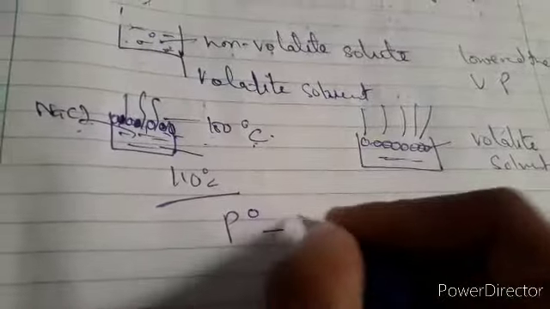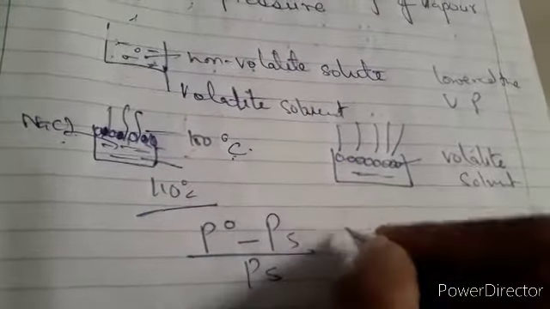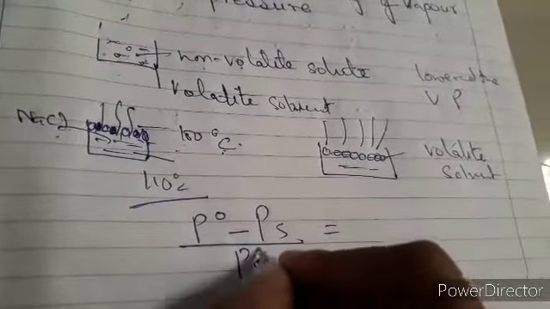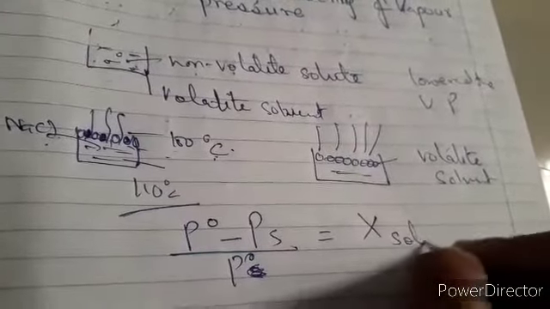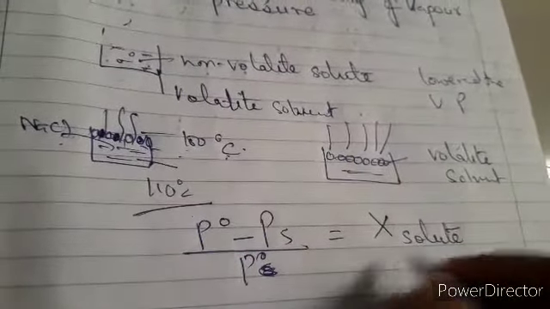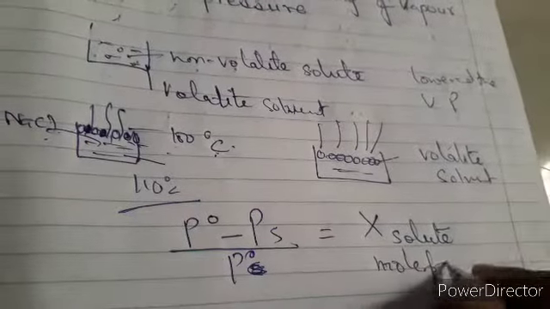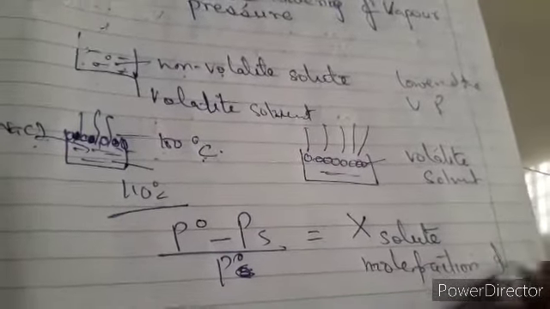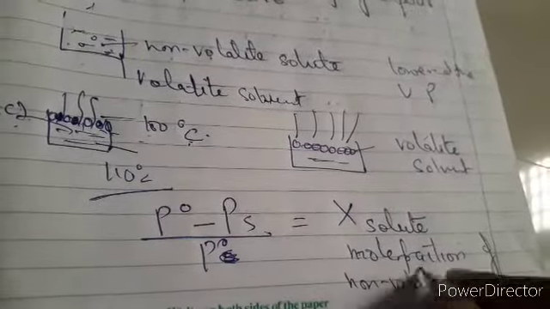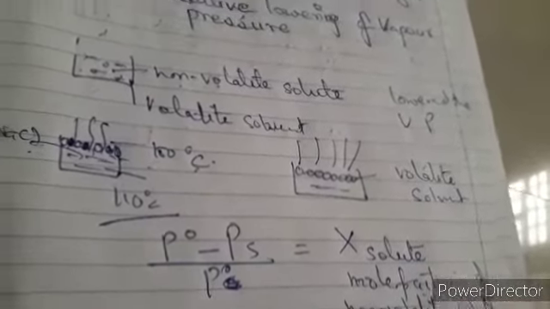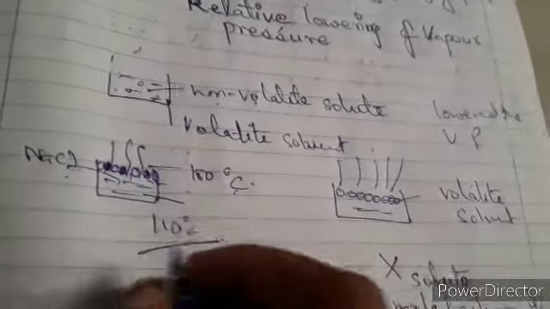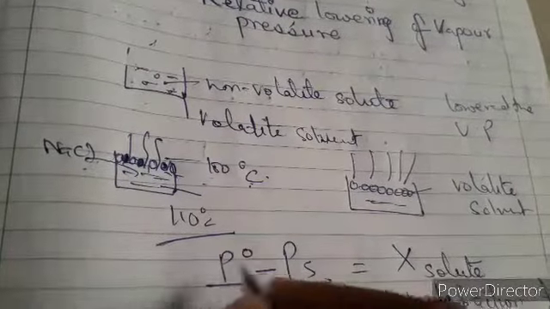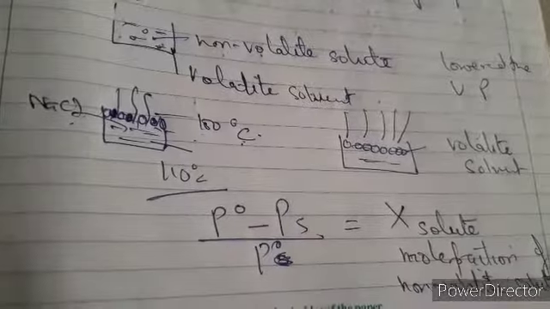So we have to see over here how you relate this with the relative lowering of the vapor pressure. I think in Raoult's law we have focused on this particular formula, that this was the mole fraction of the non-volatile solute, right? And this part I'm showing you in a detailed form.